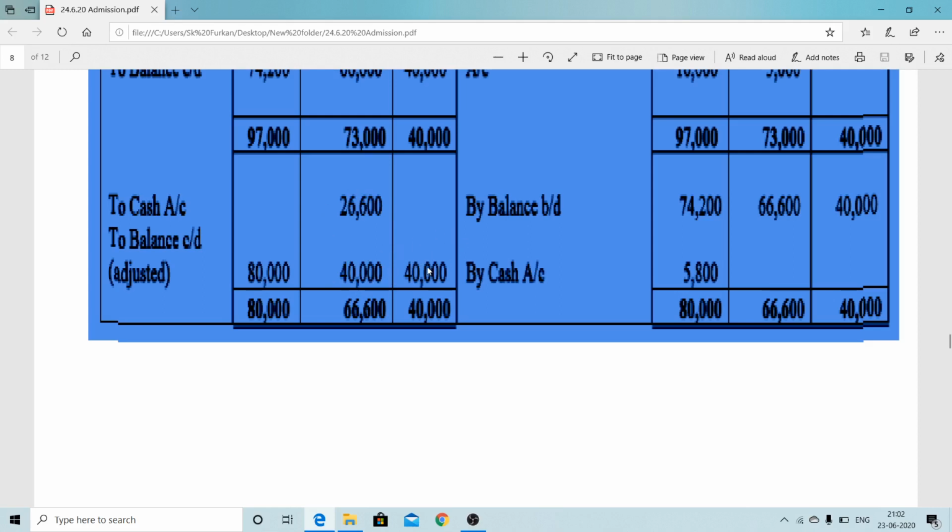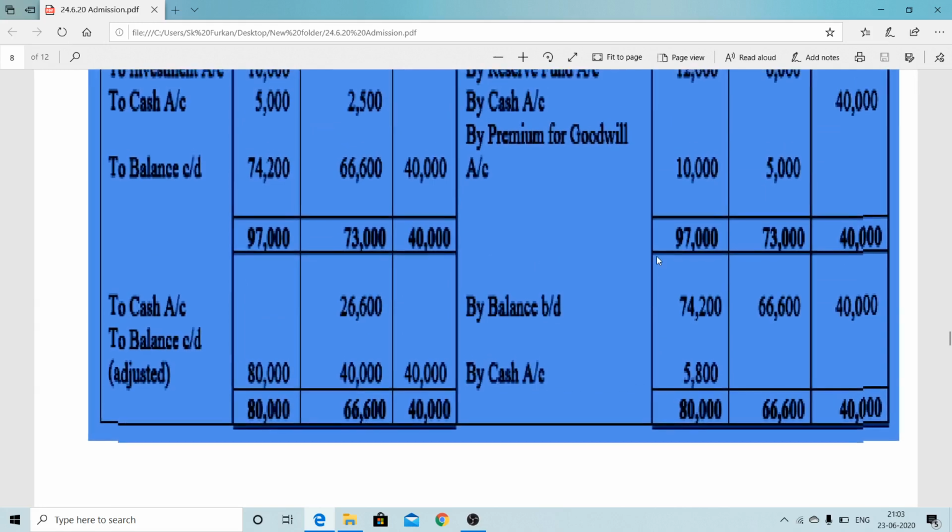And in the case of the new partner, there is no question of withdrawing or bringing a shortage, because this is the base capital. On the basis of that, their capital here is converted. So that way Y has to withdraw 2,660 and X has to bring 5,800.